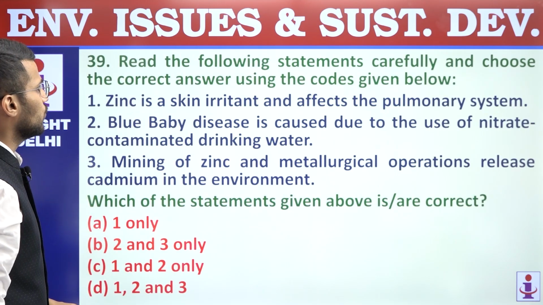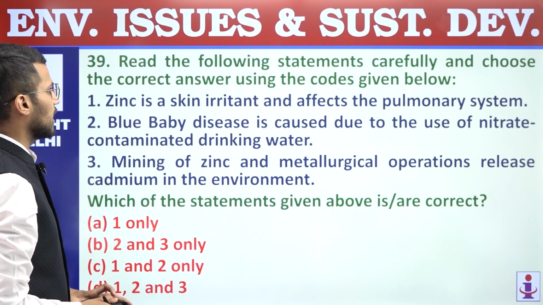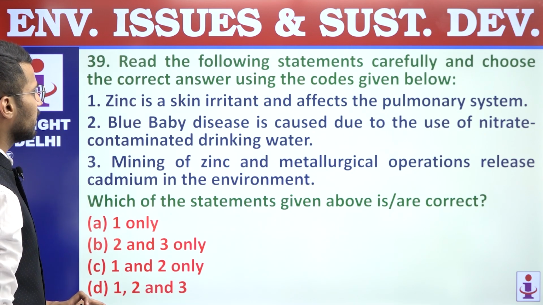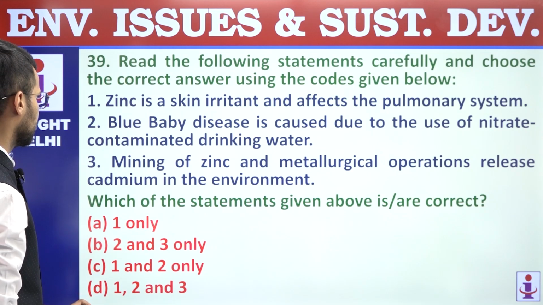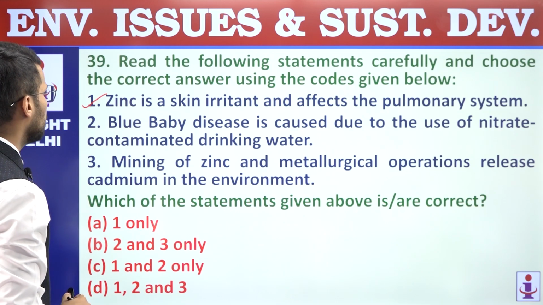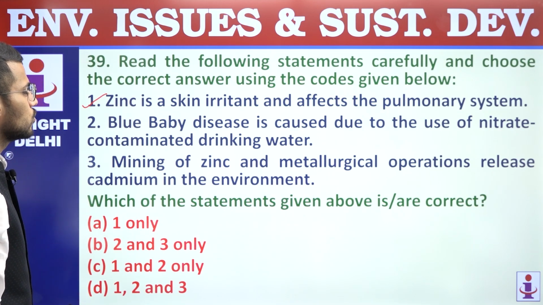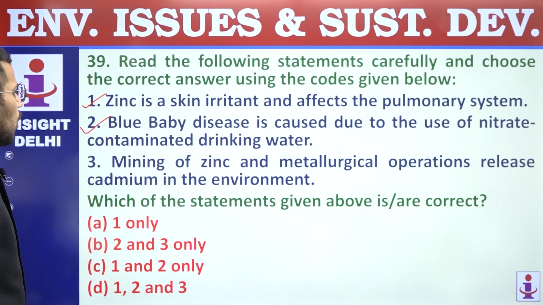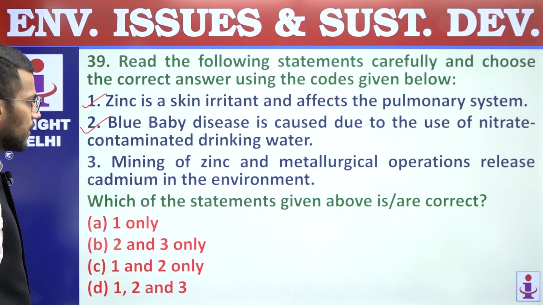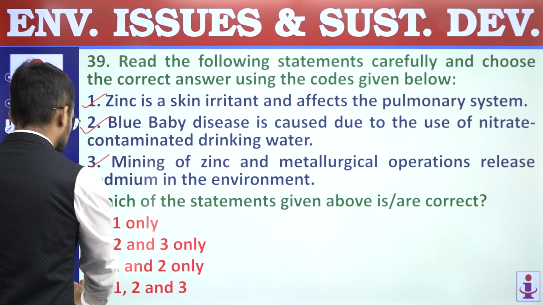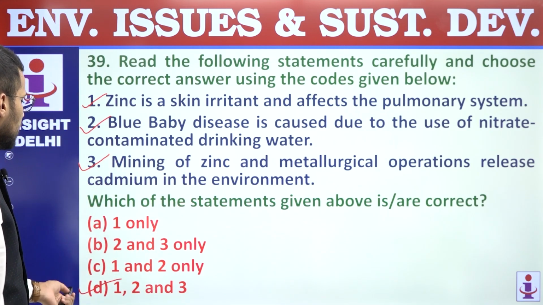Next, 39. Read the following statements carefully and choose the correct answer using the code given below. First, zinc is a skin irritant and affects the pulmonary system. Right, so this statement is a correct statement related to zinc. Second, blue baby disease is caused due to the use of nitrate contaminated drinking water. Right, so this statement is also a correct statement. Third, mining of zinc and metallurgical operations release cadmium in the environment. So all these statements related to the pollutants are correct. Answer is D. Question number 39, answer is D.